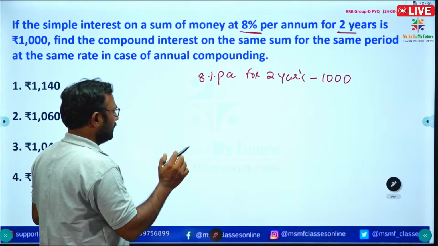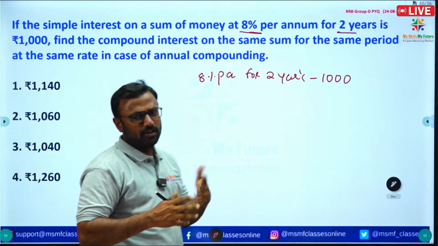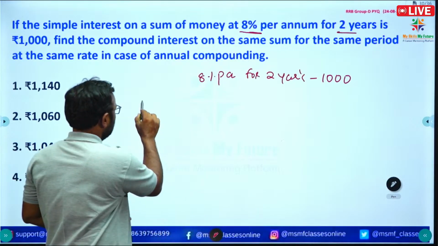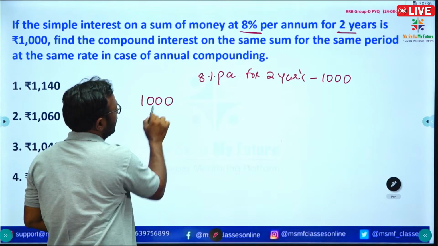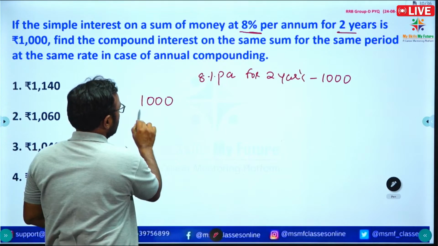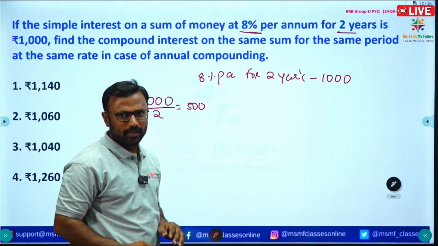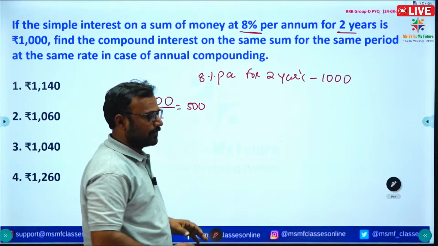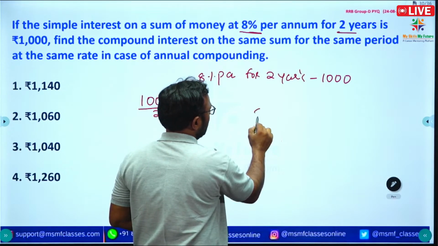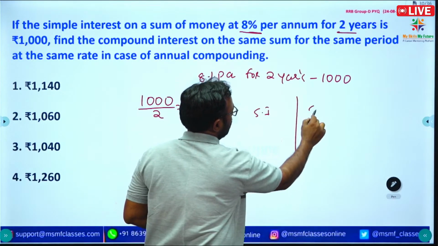So see here, then no need to write all the formulas. The simple interest for 2 years is 1000. So for every year the simple interest is 500. If you see here, this is simple interest, this is compound interest.